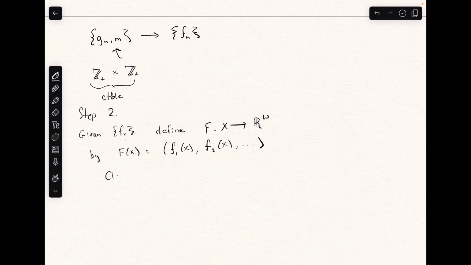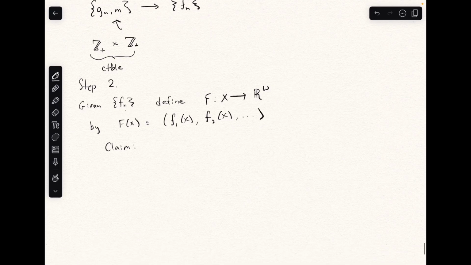And the claim is that f is an embedding.